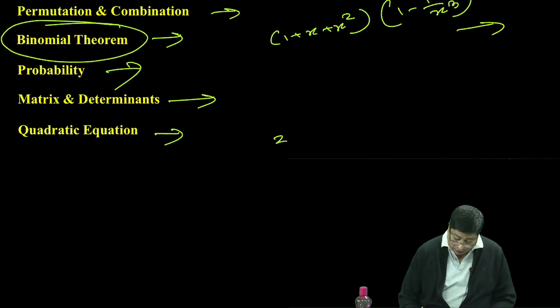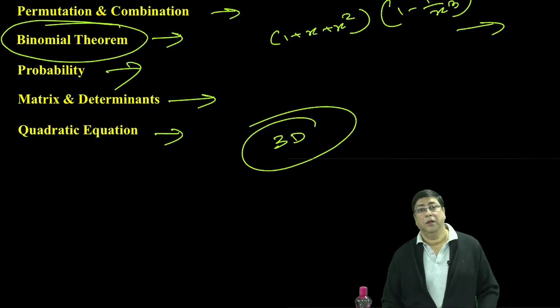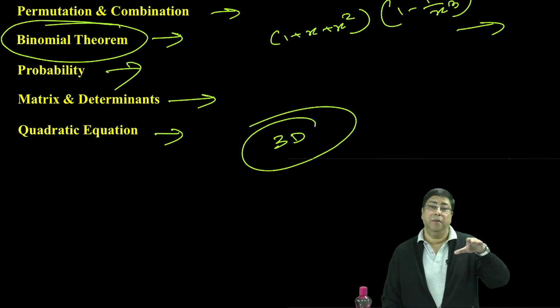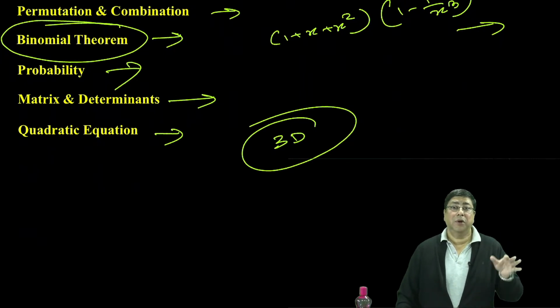One thing I forgot to tell you, that is 3-dimensional geometry, 3D. In case of 3D, shortest distance formulas, shortest distance between two skew lines, and shortest distance between parallel lines.